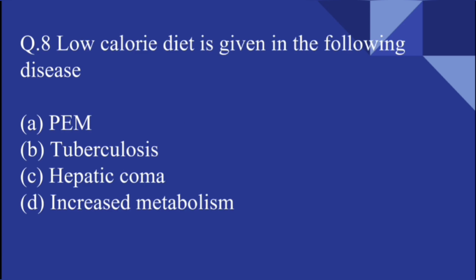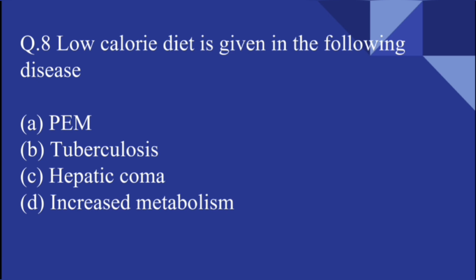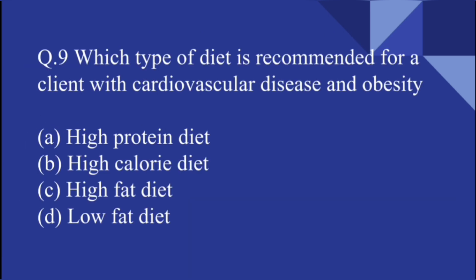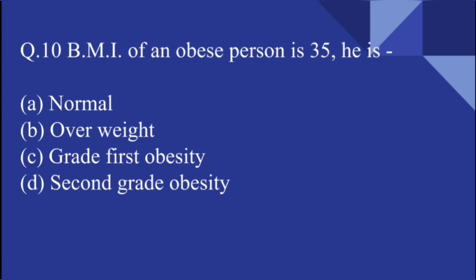Low calorie diet is given in the following diseases: protein energy malnutrition, tuberculosis, hepatic coma, increased metabolism. See, hepatic coma. We give low calorie diet in hepatic coma. Which type of diet is recommended for a client with cardiovascular disease and obesity? High protein diet, high calorie diet, high fat diet, or a low fat diet? See, the answer is low fat diet.